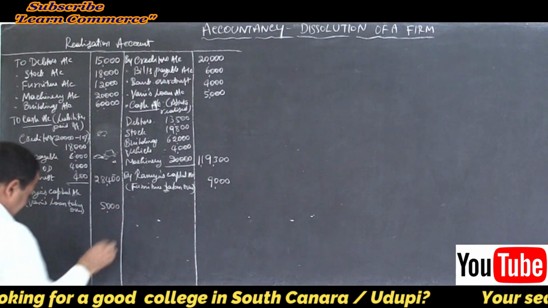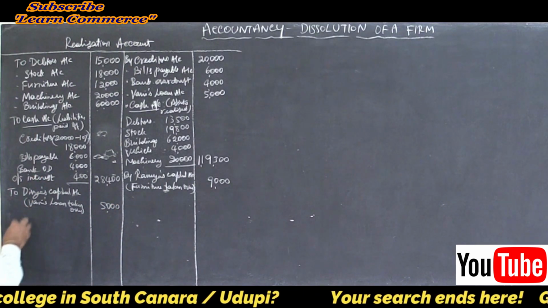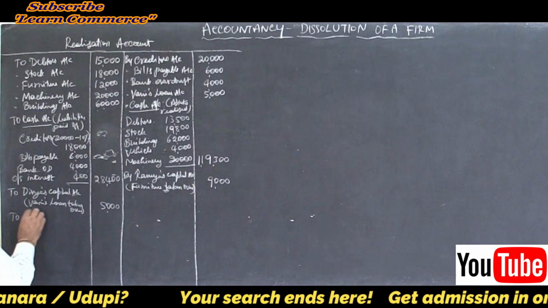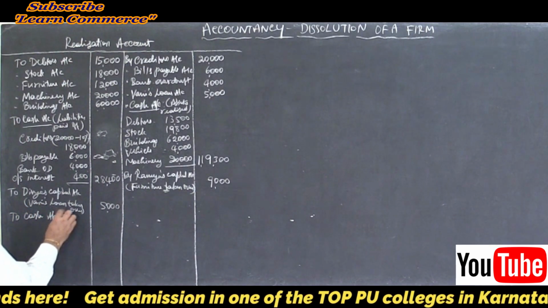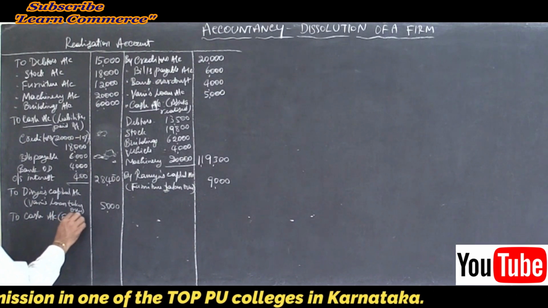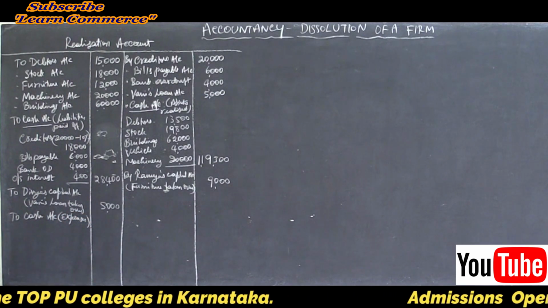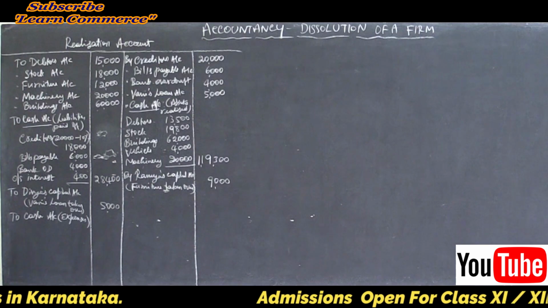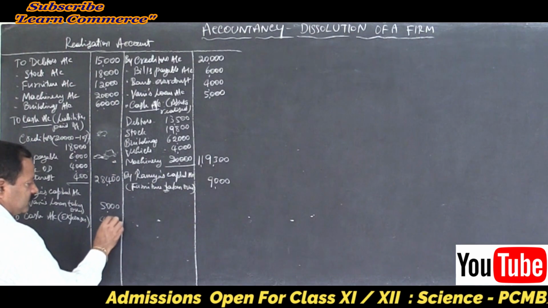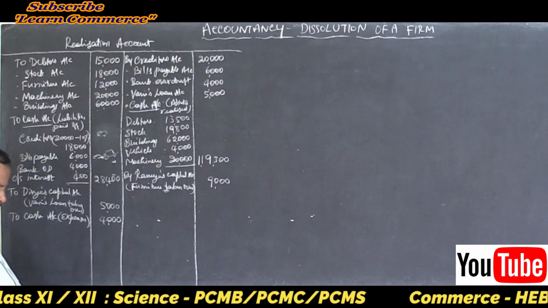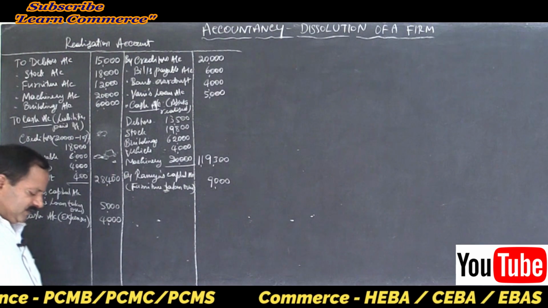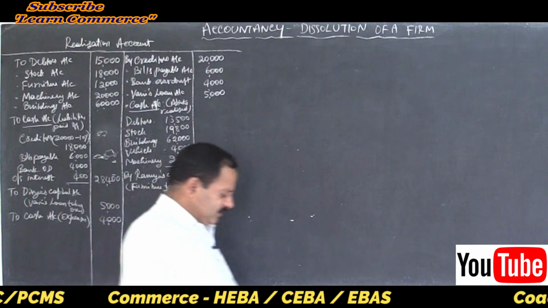There are expenses of dissolution. So to cash account, realization account, the journal entry is: expenses, how much is it? 4,000. Write it. Now see the total, which side is greater.